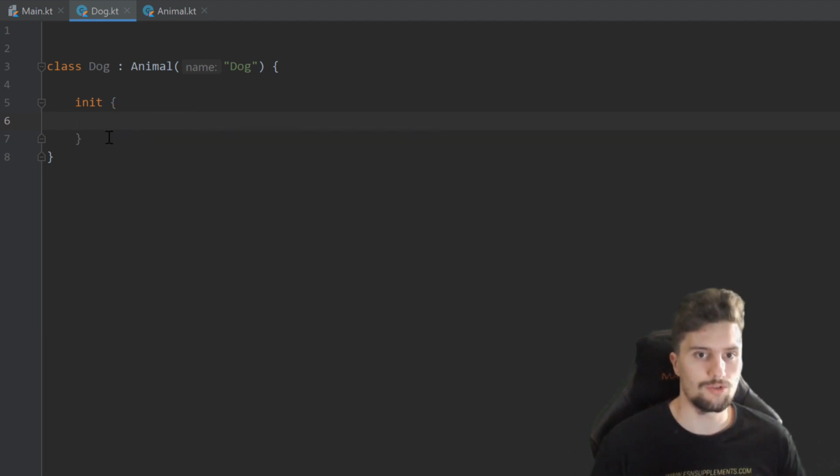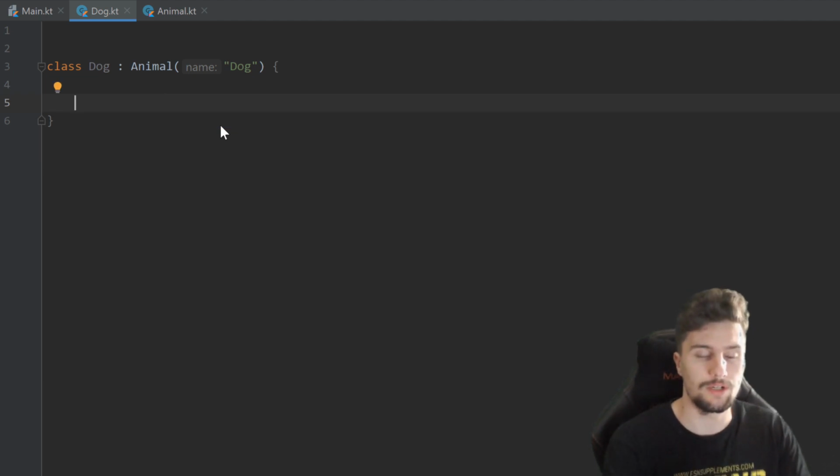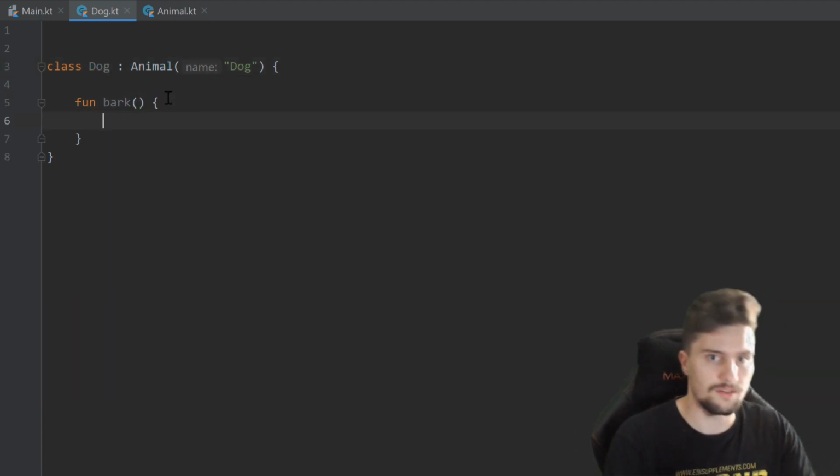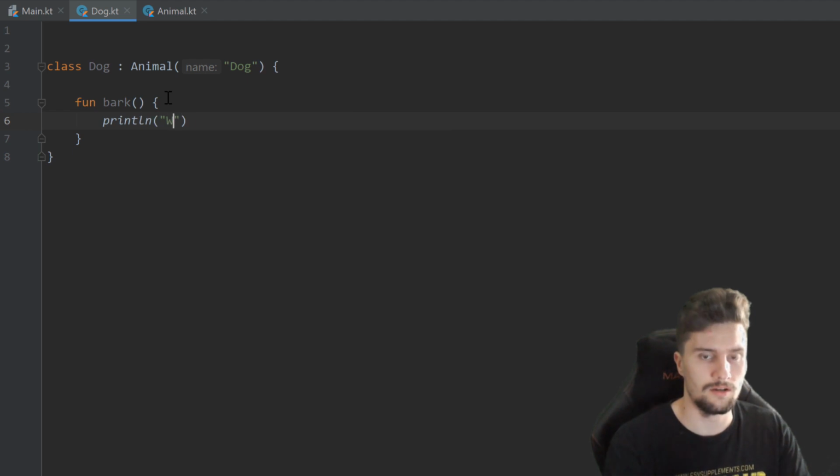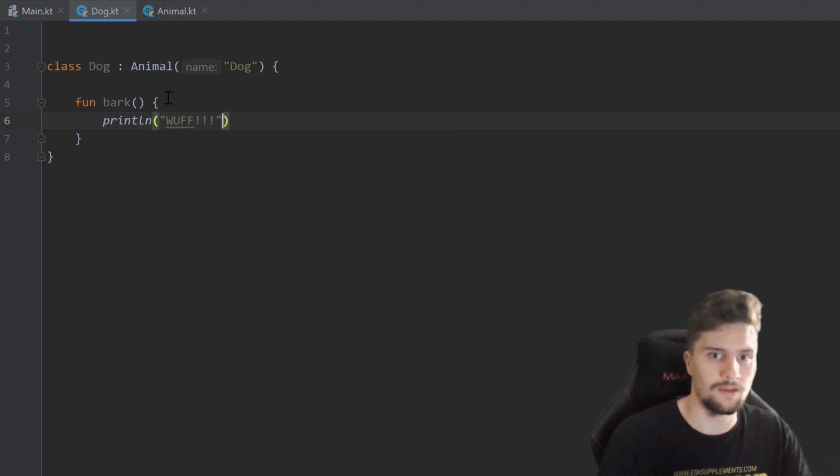But I actually want to remove this init block here in our dog class again. And instead what we can do is we can also create functions in these classes. So for a dog, we could, for example, create a function to bark, because not every animal can bark, but each dog can bark. So we don't specify this function in the animal class. Instead, we specify it in the dog class. And here we can just print a line, woof, like this.